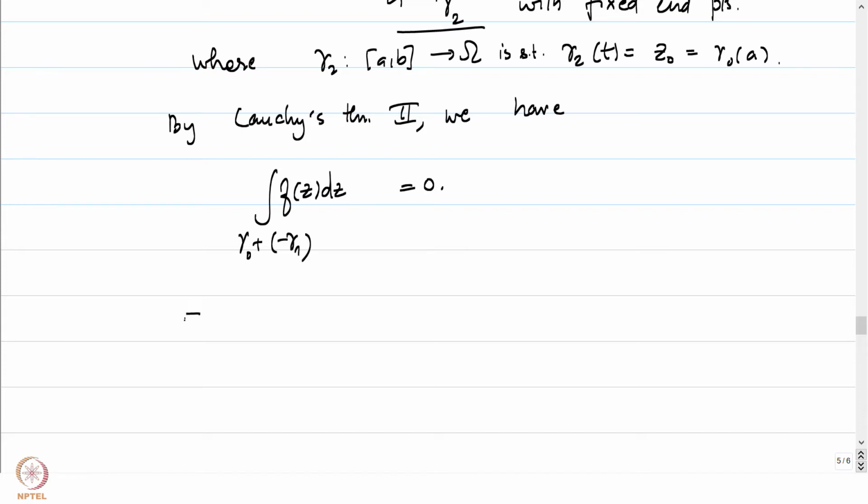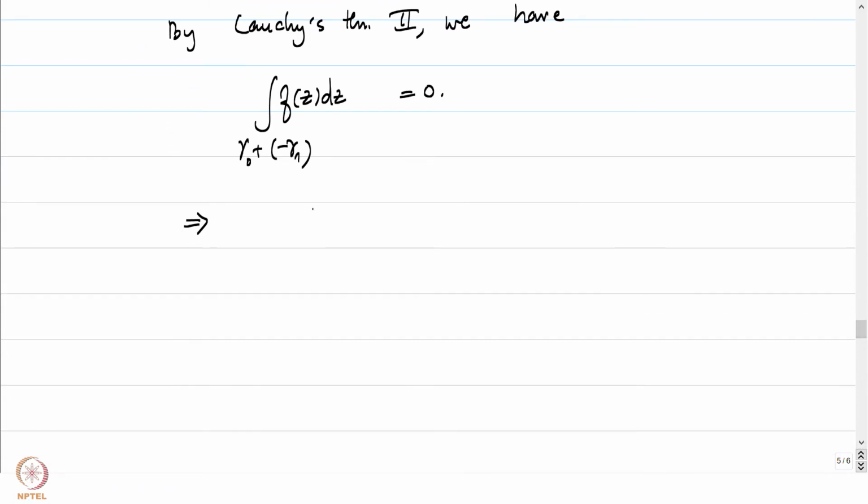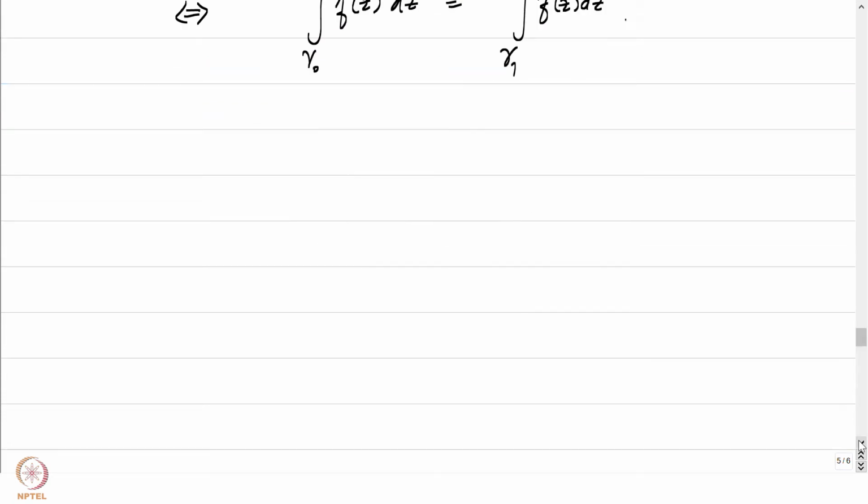And I'll just leave it to you. I think we have done enough of these manipulations to conclude that this is the same as demanding that the integral of f of z dz over gamma 0 is equal to the integral of f of z dz over gamma 1. A very similar proof can be used to conclude the second part of Cauchy's theorem which we stated initially. So these two statements therefore are logically equivalent.